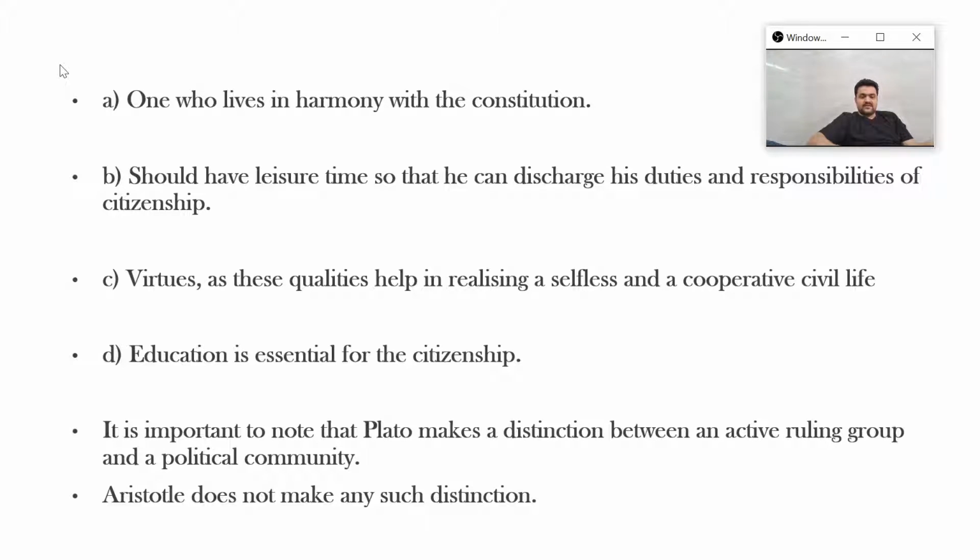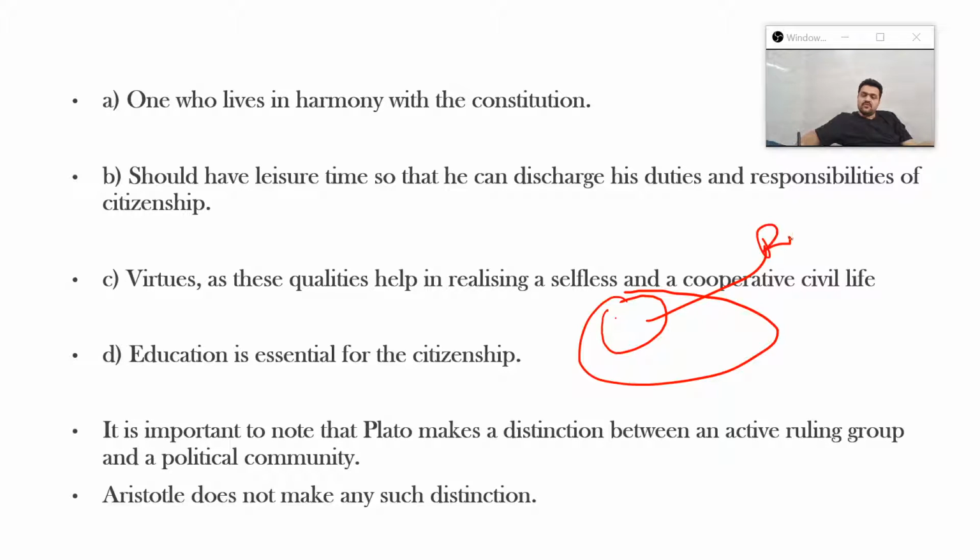Then next, it is important to note that Plato makes a distinction between an active ruling group and a political community. Getting it? The active ruling group in Plato's ideal scheme was the rulers. Individuals belonging to the ruler class, those who had reason as the dominant quality in their soul and wisdom as the virtue, were the active ruling group in Plato.